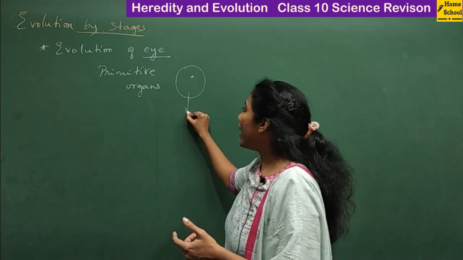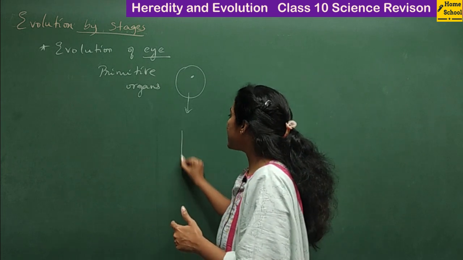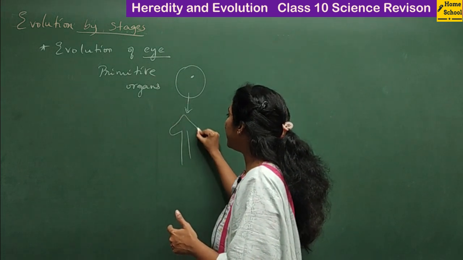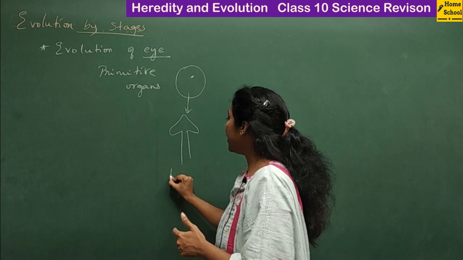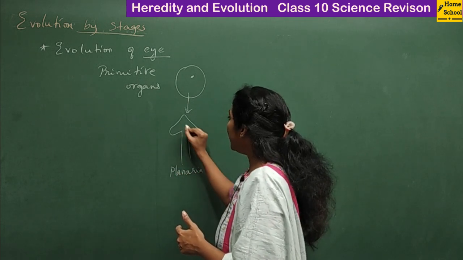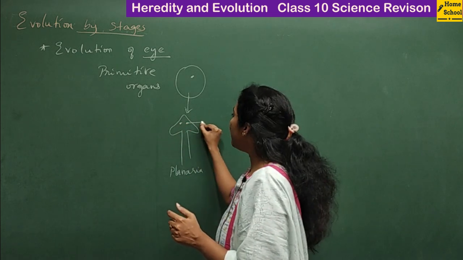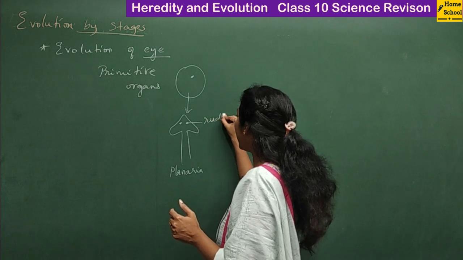But later, after some million years, we see a simple organism like planaria. Planaria is a kind of flatworm. The upper body of planaria had two spots, which we call rudimentary eyes.